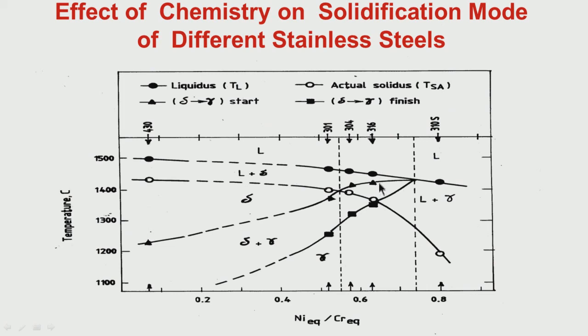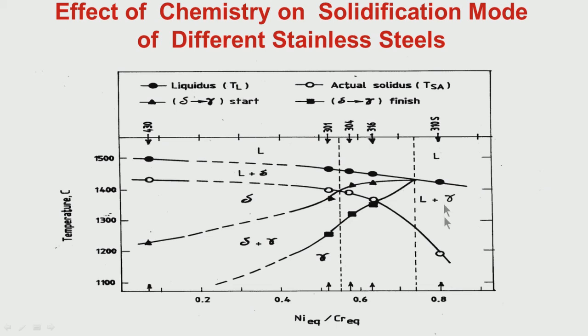316, delta to gamma has started taking place at a much earlier stage of solidification. So there is some difference between 301, 304 and 316. Now let us come to a chemistry which is above this 0.74, which is equivalent to 0.5% of carbon equivalent, which I had mentioned.